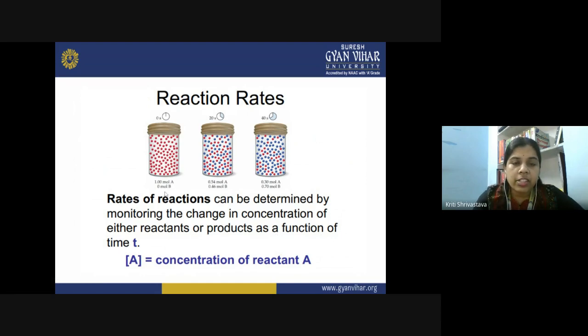So how do we measure the reaction rate? Let us see how we derive the reaction rate. A in the square bracket is the concentration of the reactant. Whenever we express concentrations in the rate laws, we use the concentration term inside a square bracket. This represents the active concentration of a chemical substance. Whether we take the concentration of reactant or product, we always use the square bracket along with the concentration term.